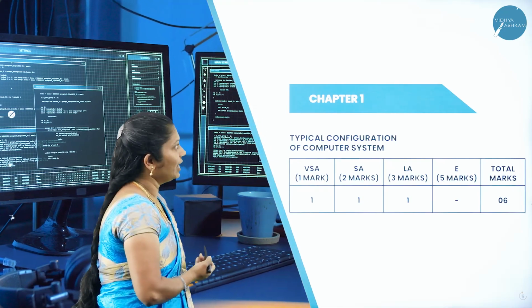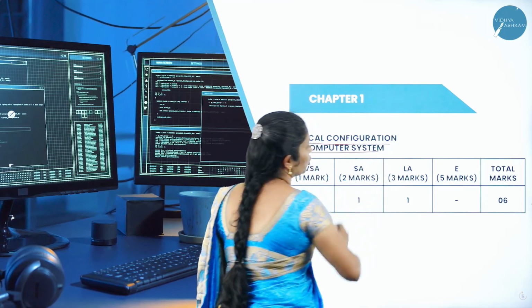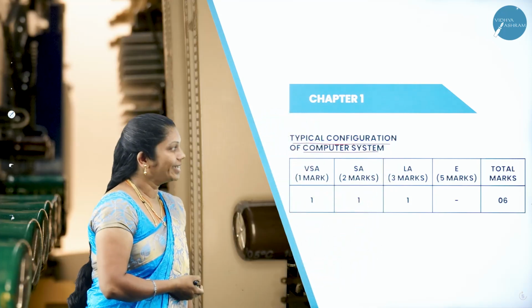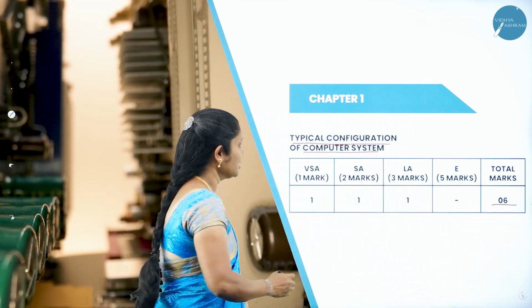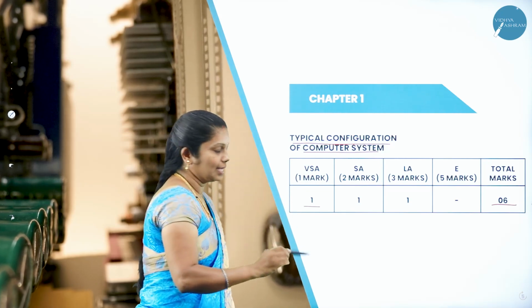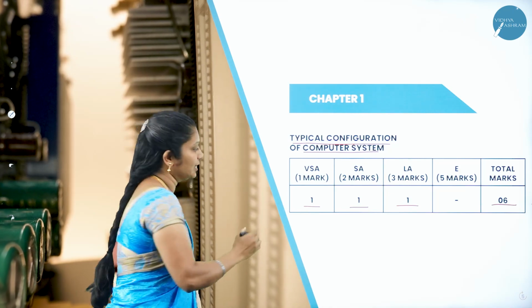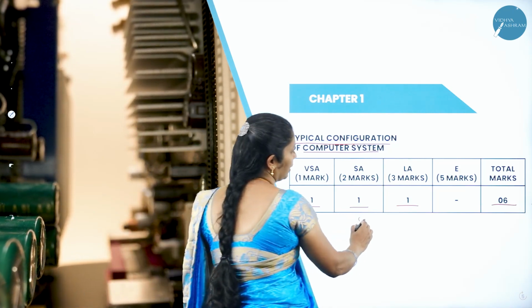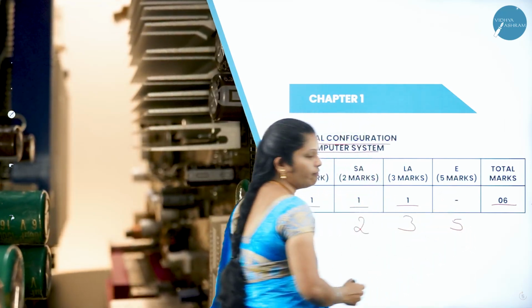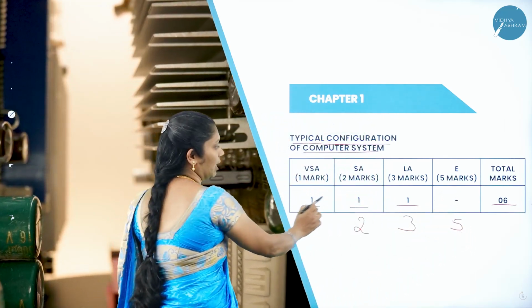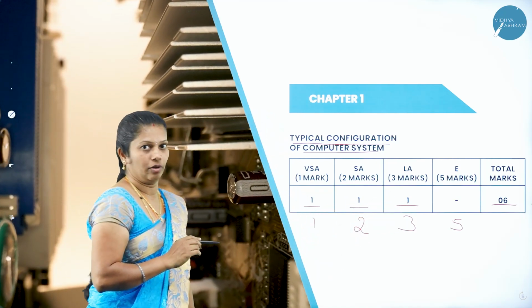When you come to the weightage of each and every chapter, in the first chapter, that is typical configuration of computer system, the total weightage of this chapter is 6 marks. Out of 6 marks, in part A, 1 question they will ask, in part B, 1 question, as well as in part C, 1 question. That is, in part A, usually 1 mark, in part B, 2 marks, in part C, 3 marks. If you have a question in part D, then it will be 5 marks. Totally 6 marks you will get in the annual exam.